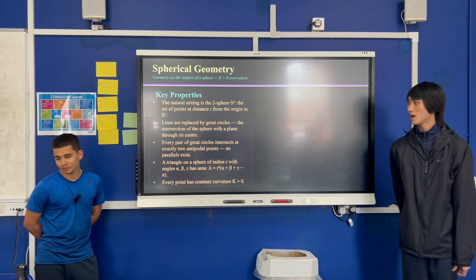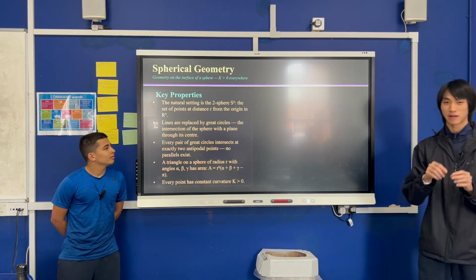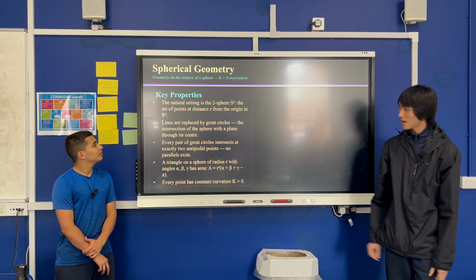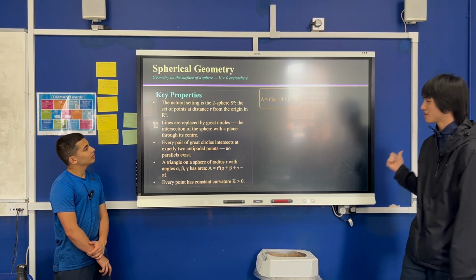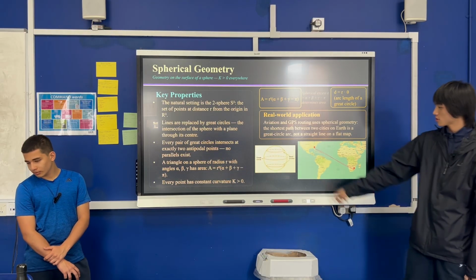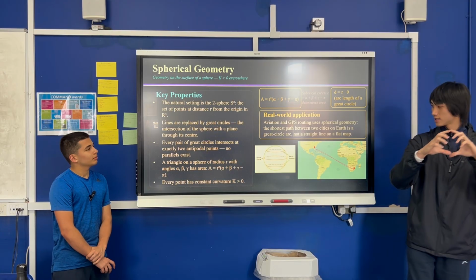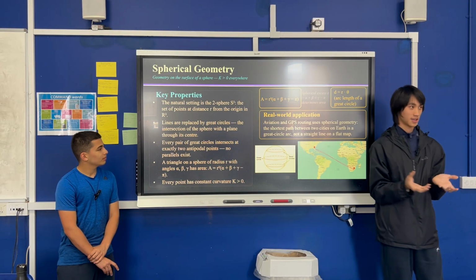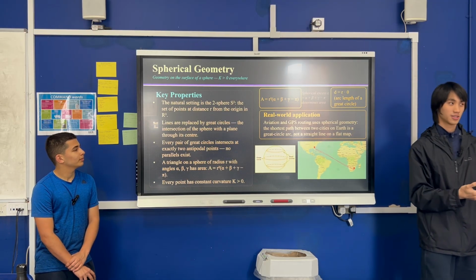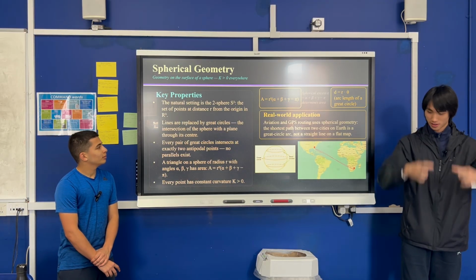Now we have a sphere, which is S2, in R3, where every point is distance R from the center. So it's basically a circle, or a sphere. Show the picture. The lines are replaced by great circles. A great circle is where the radius of the circle is exactly the same as the radius of the sphere, or the diameter of the great circle is exactly the diameter of the sphere. The small circles are just the smaller ones on top.